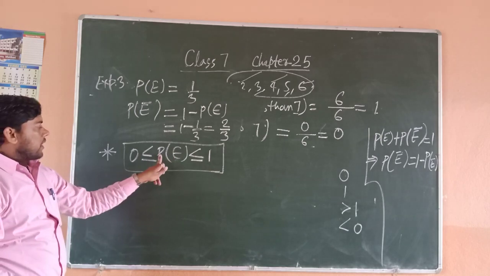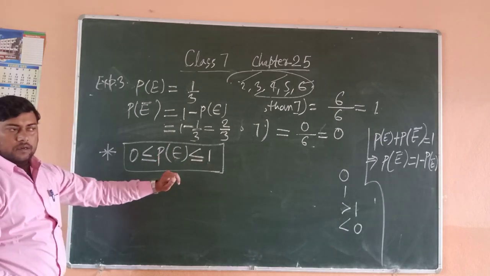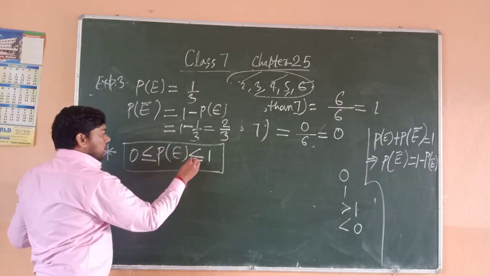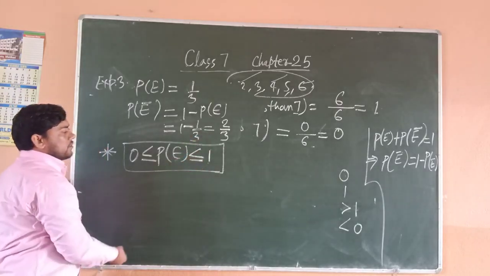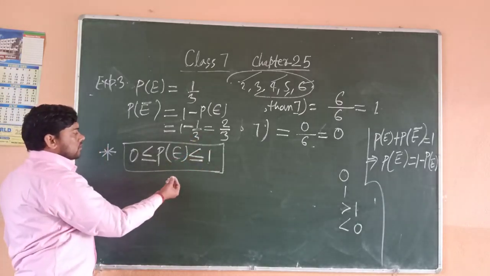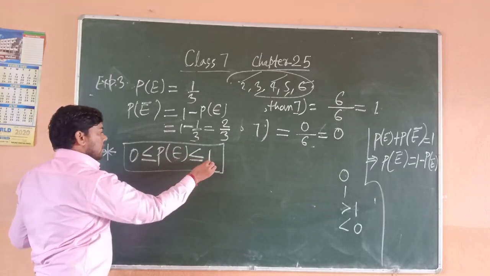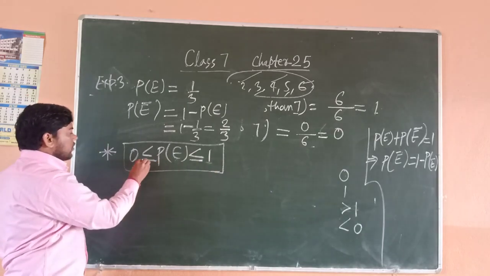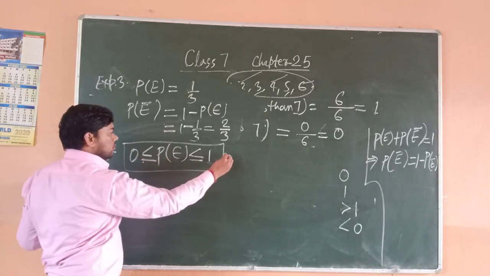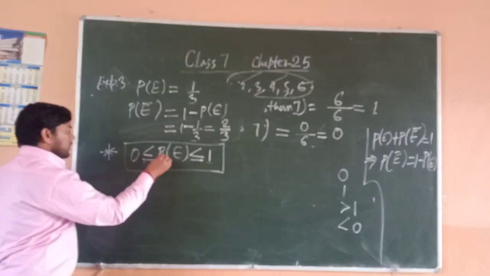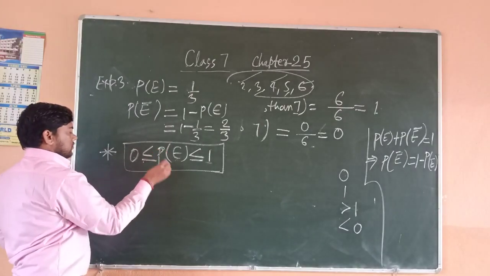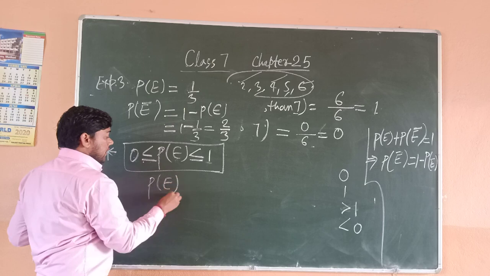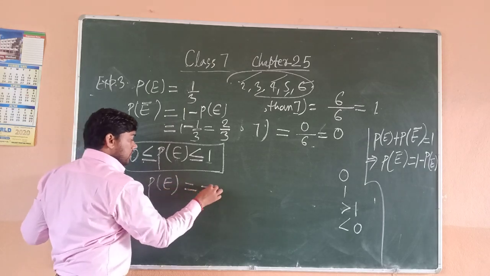As you have seen, the probability of a definite event is 1 and the probability of an elementary event is less than 1. This is the boundary of probability. The probability of an event cannot be negative.